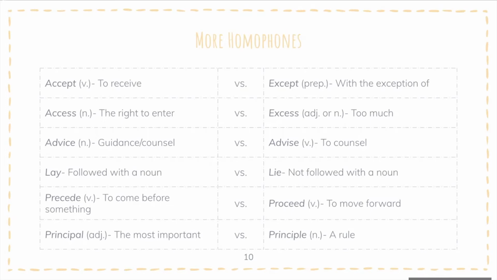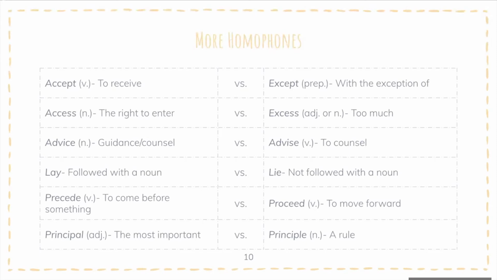And then the confused word of access is excess with an E, and that's an adjective, or it can be used as a noun, and it means too much. Okay, then continuing on, we have advice, which is a noun, and it means guidance and counsel. And then we have advise, on the other hand, which is a verb, and it means to counsel. Okay, and then we also have lay, and lay is usually followed with a noun, and then lie is not followed with a noun, so that's the difference between those two words.